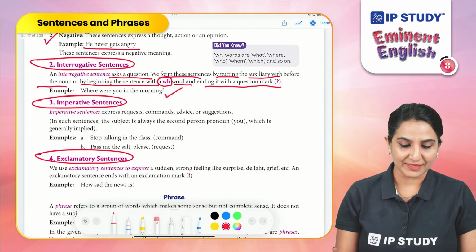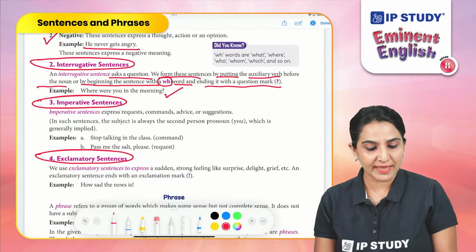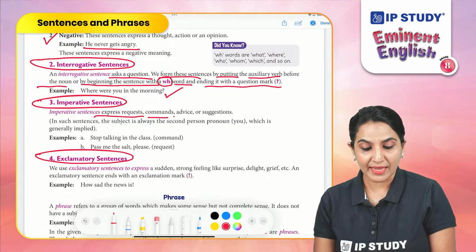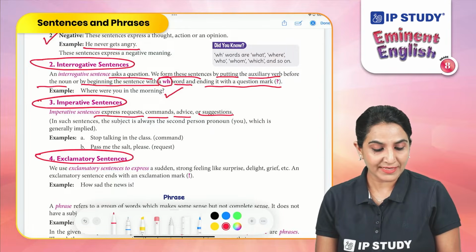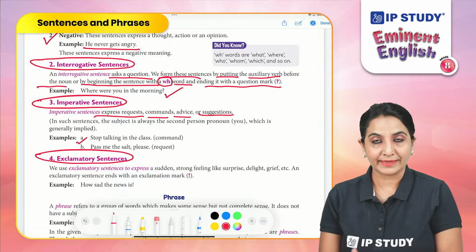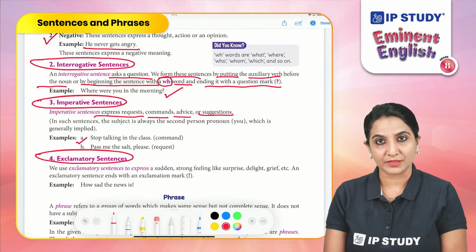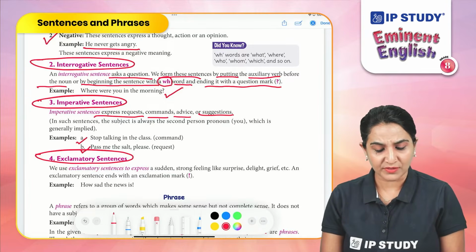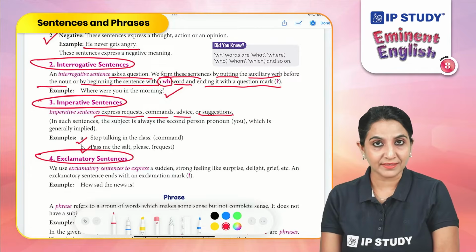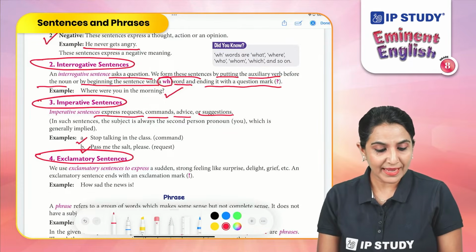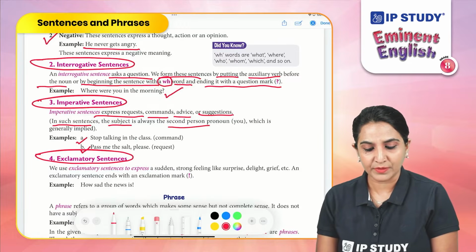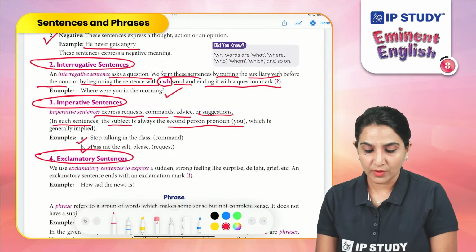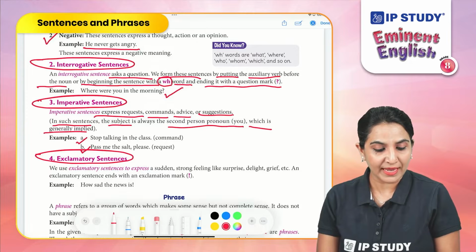Imperative sentences. Imperative sentences express requests, commands, advice, or suggestions. For example, stop talking in the class. This is a command. Pass me the salt, please. This is a request. In such sentences, the subject is always the second person pronoun you, which is generally implied.